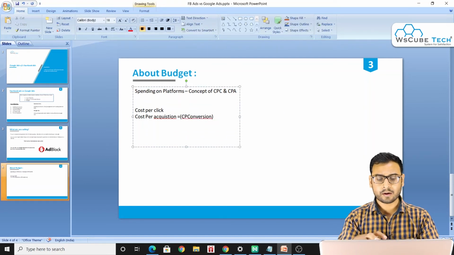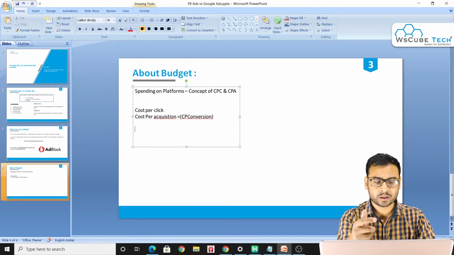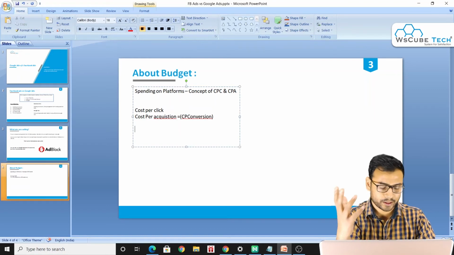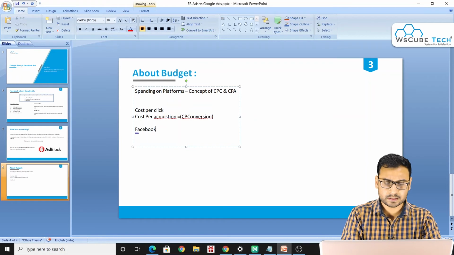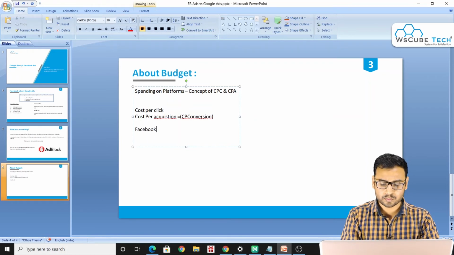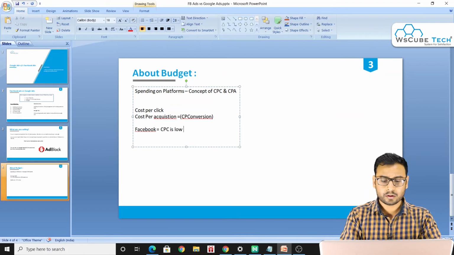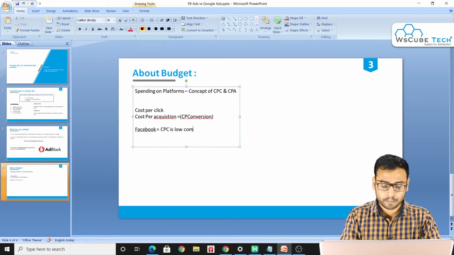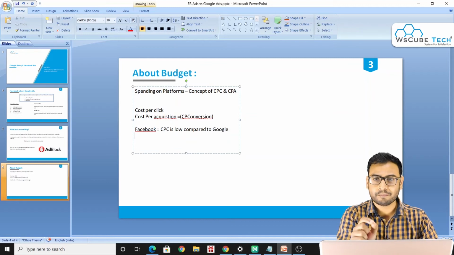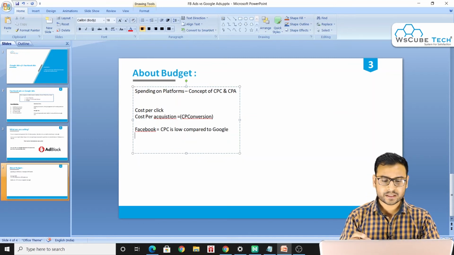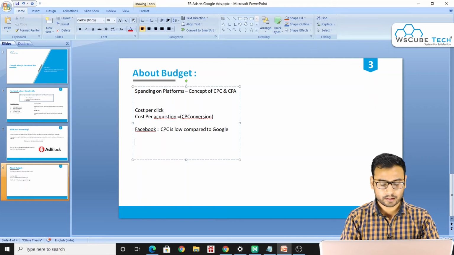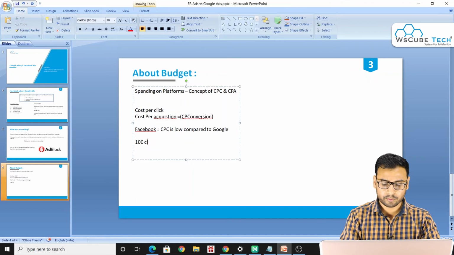So when we analyze these metrics with respect to these advertising platforms, let me tell you very clearly from my experience, whenever we run ad on Facebook, the CPC is low compared to Google. But let us make it a little mathematical, right? For example, we are getting 100 clicks, and for each click we are paying rupee 1 in Facebook.